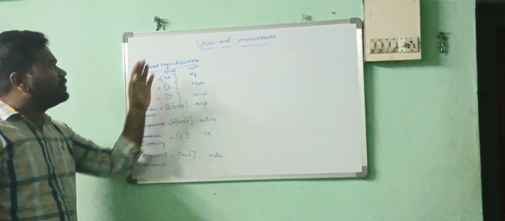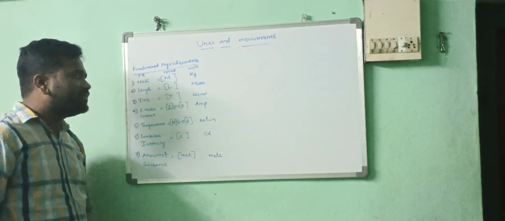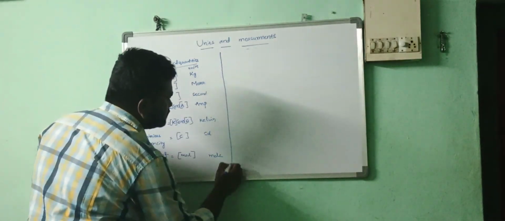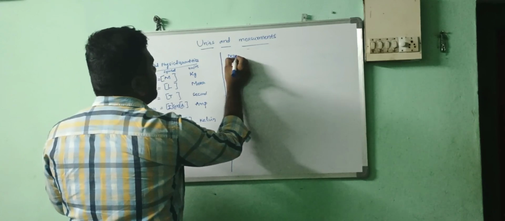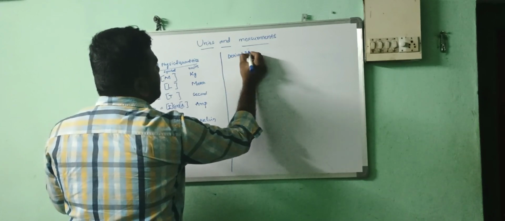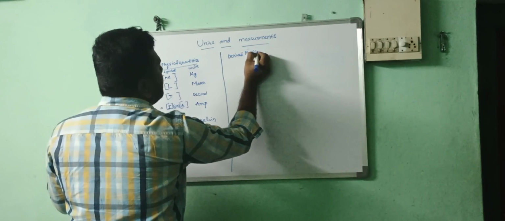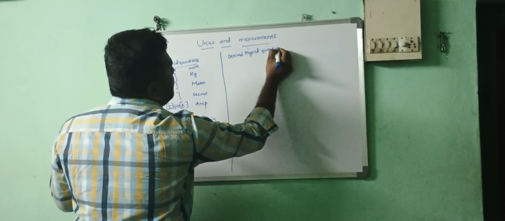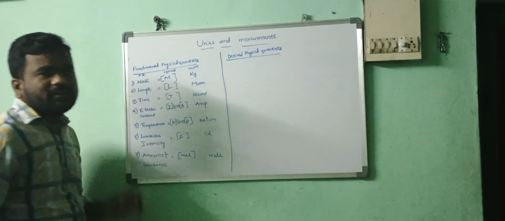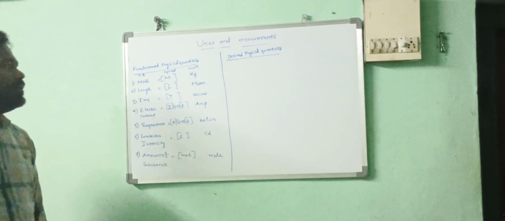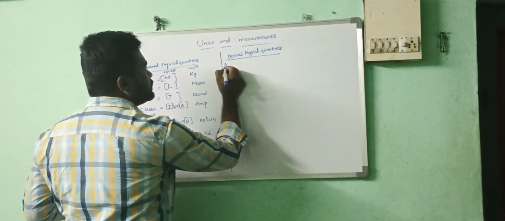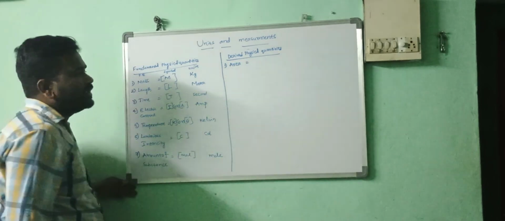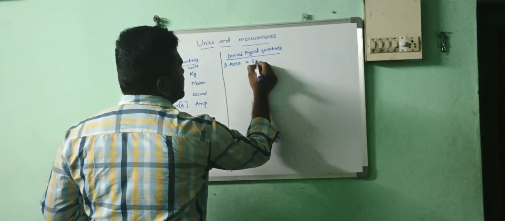Now I would like to explain about the derived physical quantities. First one, area. Formula of the area, length into breadth.